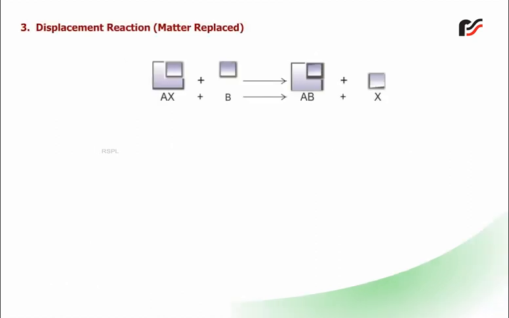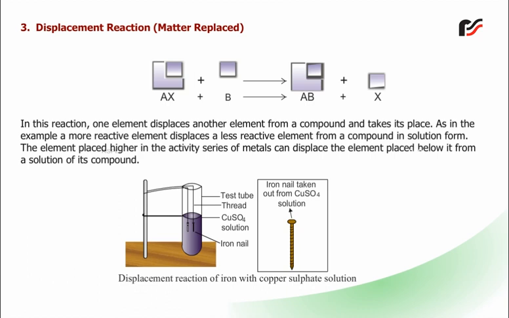3. Displacement reaction. Matter replaced. In this reaction, one element displaces another element from a compound and takes its place. As in the example, a more reactive element displaces a less reactive element from a compound in solution form. The element placed higher in the activity series of metals can displace the element placed below it from a solution of its compound.